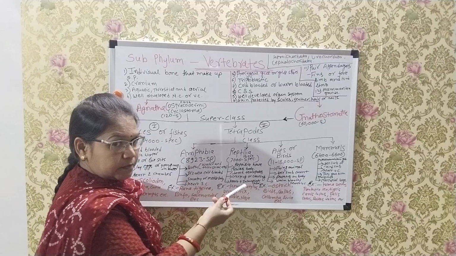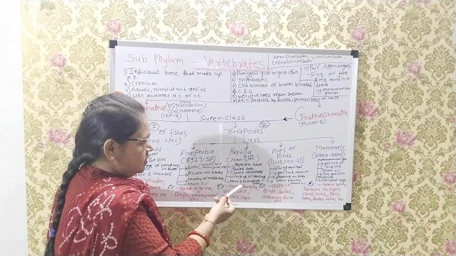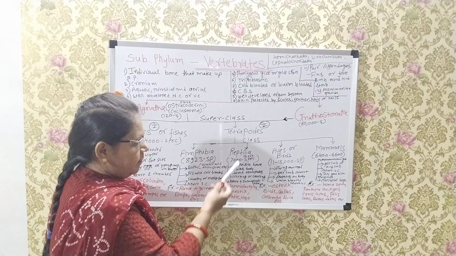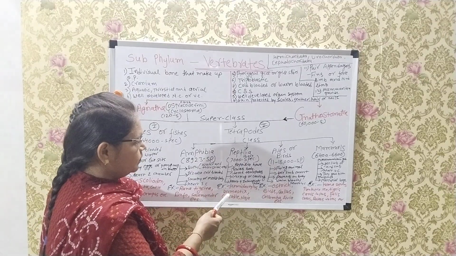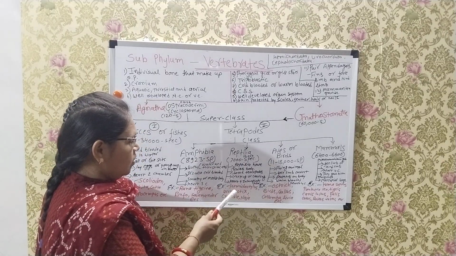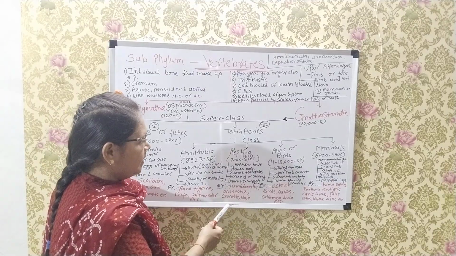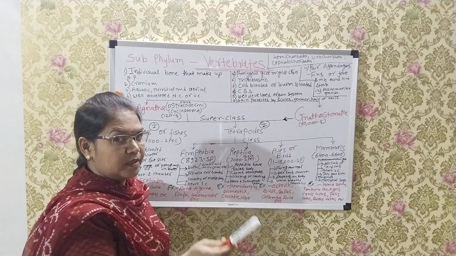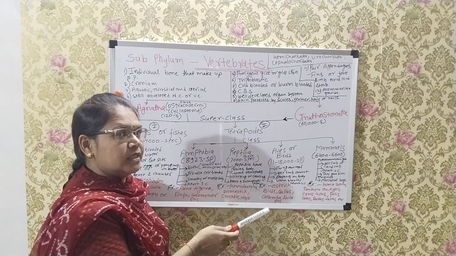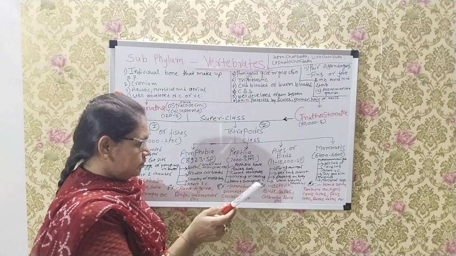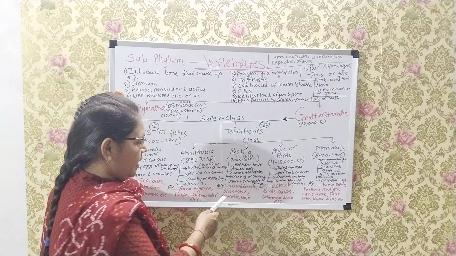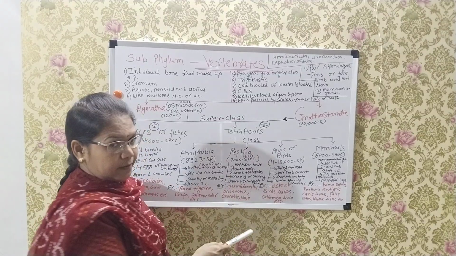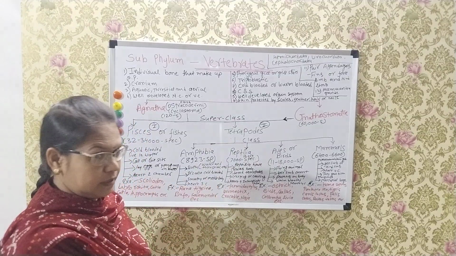They have a four-chambered incomplete heart, and they are also cold-blooded animals. Examples: Hemidactylus, the house lizard; Uromastyx, the spiny-tailed lizard; crocodile, Naja, etc. So I hope you understand Reptilia.